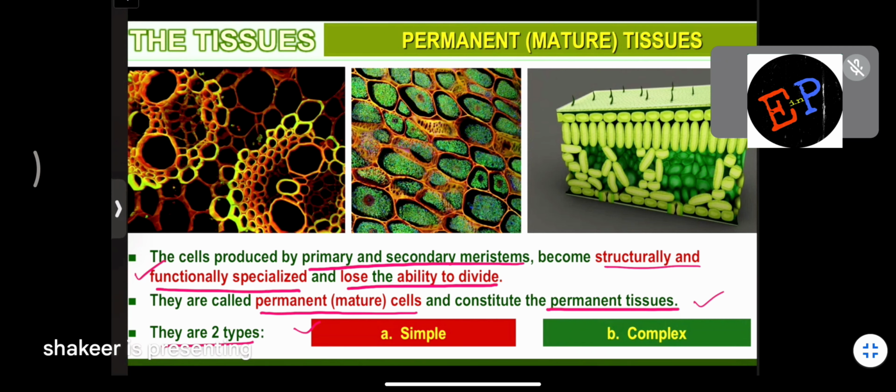Clear? So, and again, these permanent tissues we are dividing into how many types? We are dividing into simple tissues and complex tissues, or you can call them as simple permanent tissues or complex permanent tissues. So how did these permanent tissues form? These permanent tissues, they are formed from the primary tissues itself. Primary tissues, when they mature and get functionally specialized, further they cannot divide. And such cells we can call them as permanent tissues.